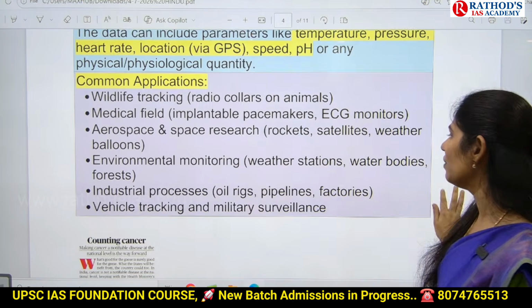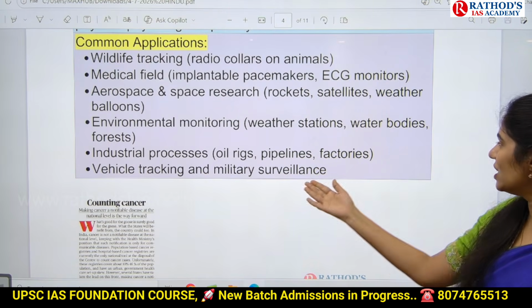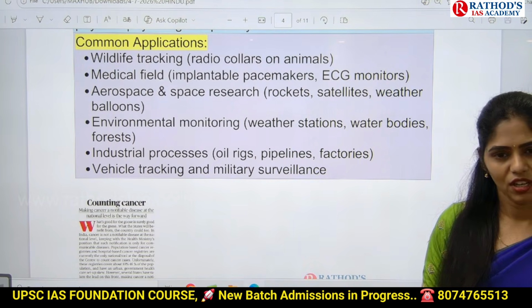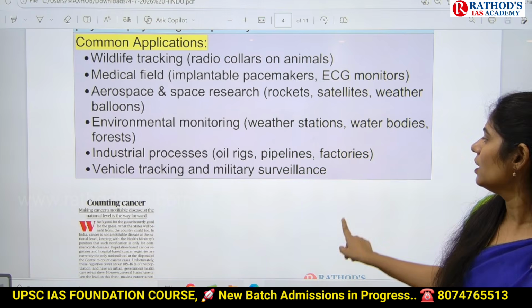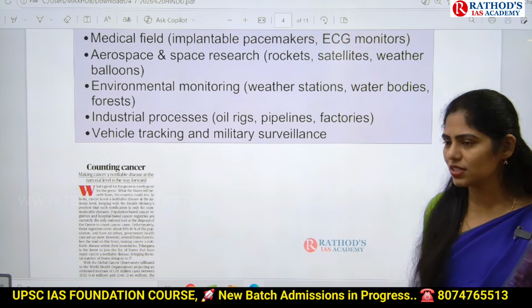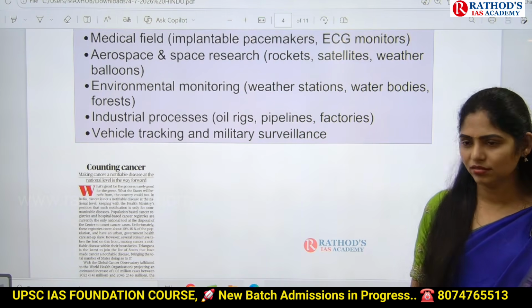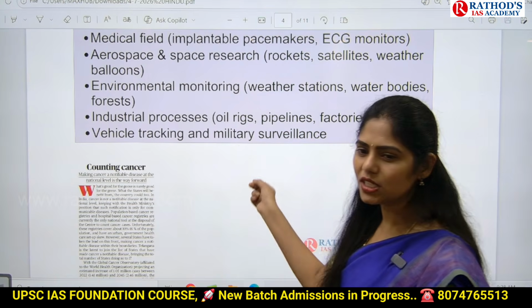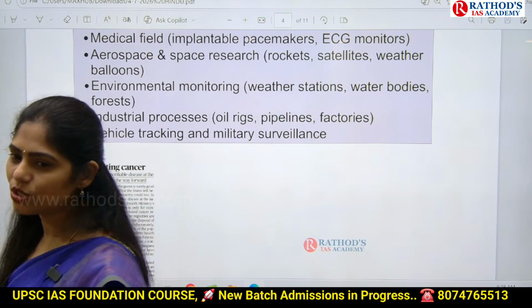And this one is for environment monitoring. For example, weather stations, water bodies, forest. We can use radio telemetry again. And this one is even industrial process, vehicle tracking, military surveillance. In all these areas we can use this radio telemetry.